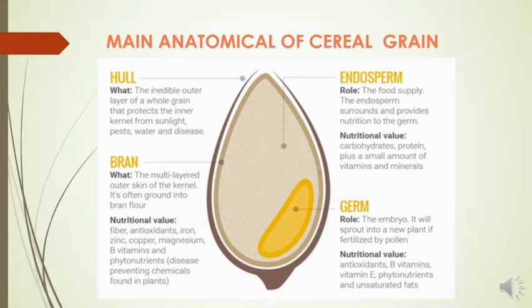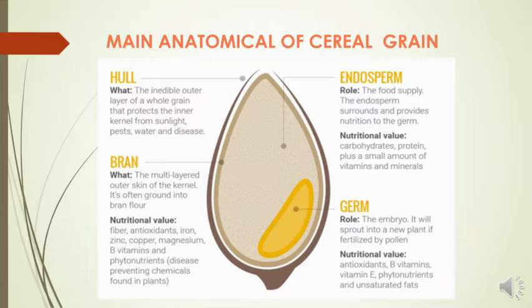The next part is what we call bran, the multi-layered outer skin of the kernel. It's often ground into bran flour. The nutritional value of this one is fiber, antioxidants, iron, zinc, copper, magnesium, B vitamins, and phytonutrients or disease-preventing chemicals found in plants.